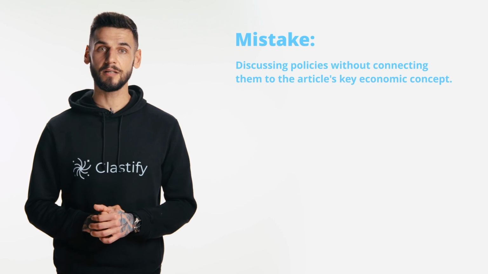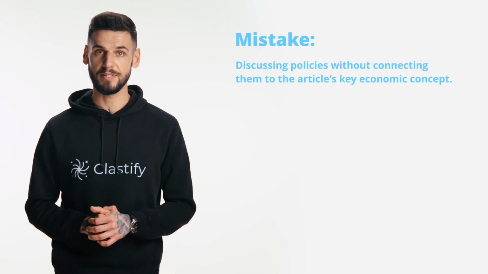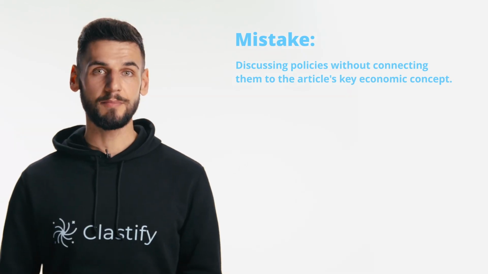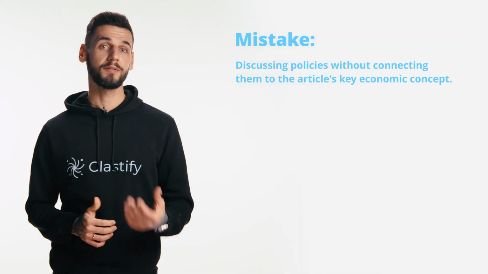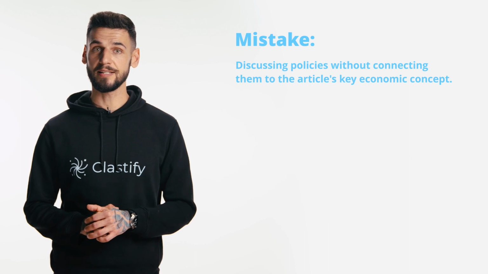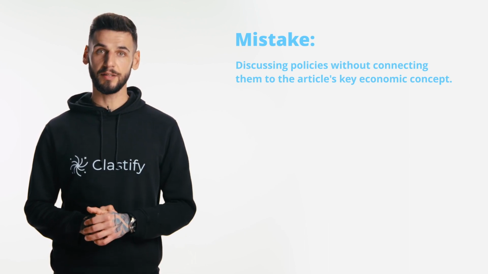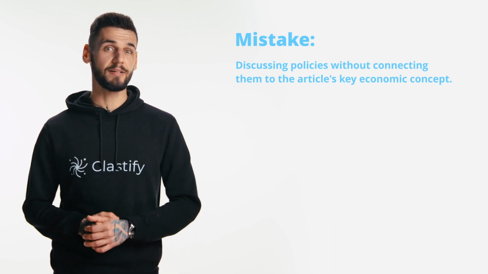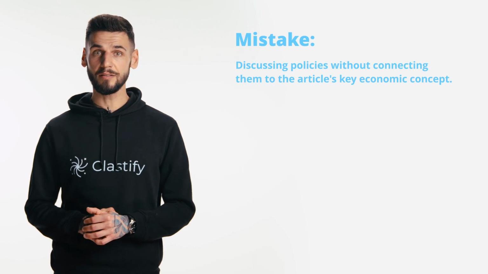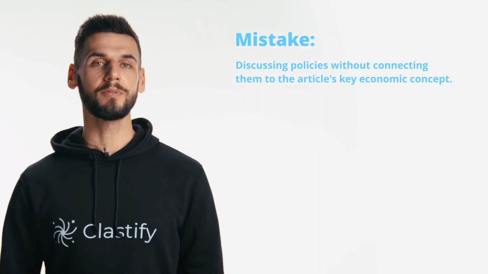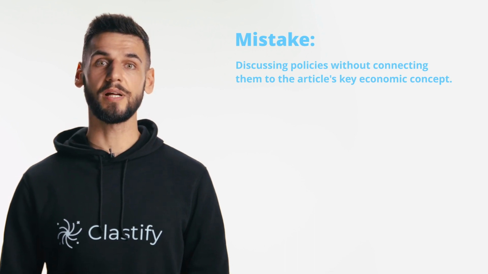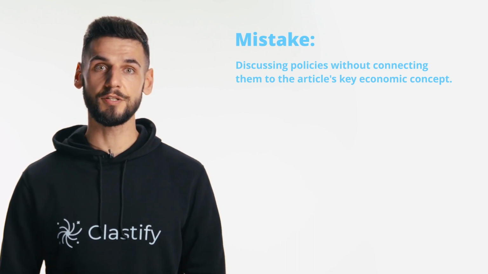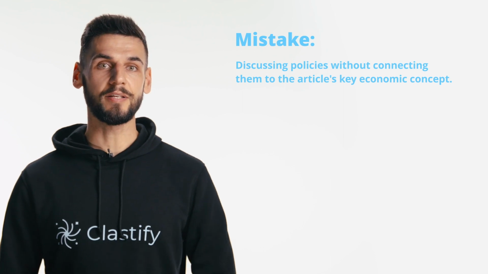The next common mistake is discussing policies and not connecting them to the article's concepts. Imagine this. Sometimes the IAs we see are like a jar of economic terms which float around. They're not properly linked to real-world examples provided by the chosen articles, so they're like a meaningless mass. You have to add context to each term. For example, discussing the imposition of tariffs without showing how it directly relates to the concept of government intervention in the article leaves a gap in your analysis.